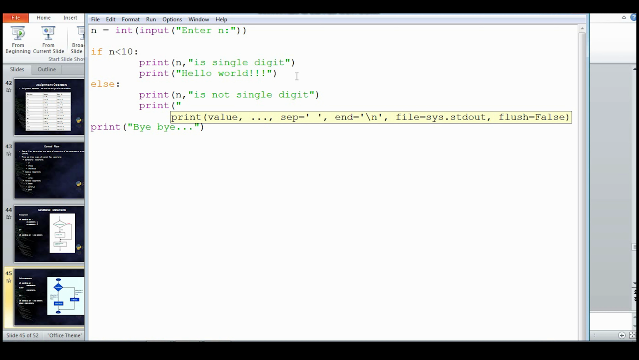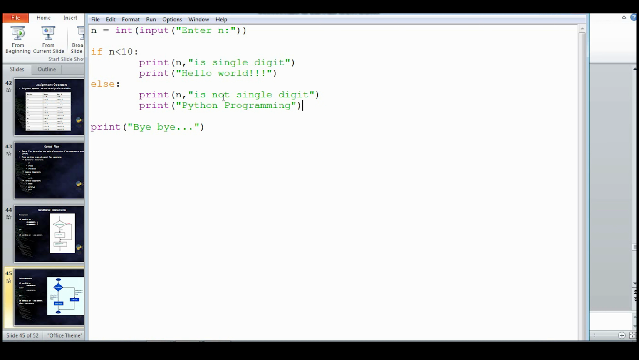In the else part, I'm writing Python program. Now in this case, how will it work? First it will accept one integer. If that n is less than 10, this block will execute, that is, n is single digit, hello world. Else, it will execute this block, that is, n is not single digit, Python program. But after the if part or else part, it is still going to run print, that is, bye. Let's run this code and see the output.